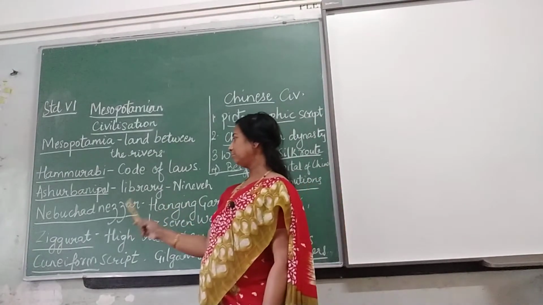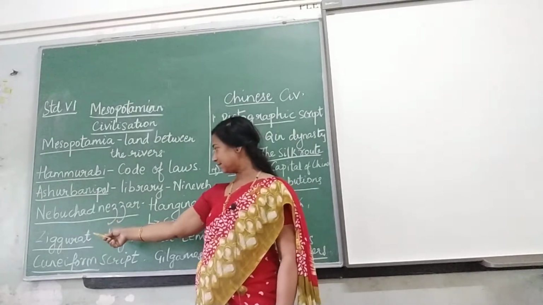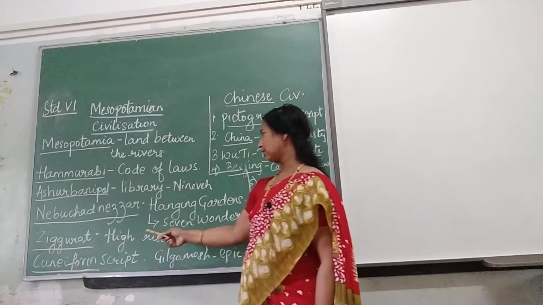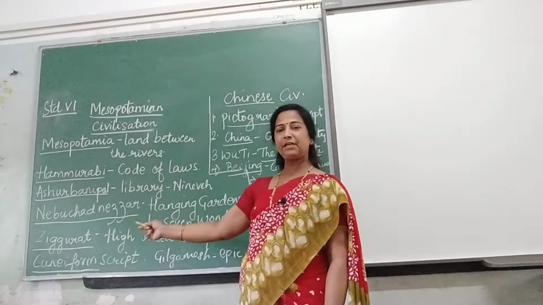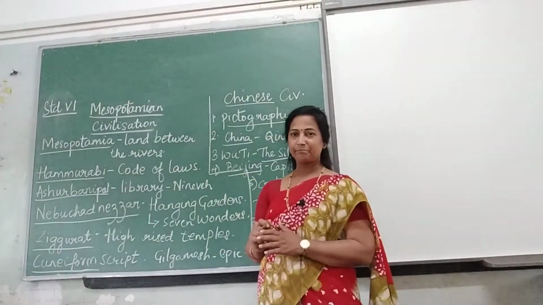And one more important architecture of the Mesopotamian civilization is the ziggurat. What is the meaning of ziggurat? Ziggurat means high-rise temples.